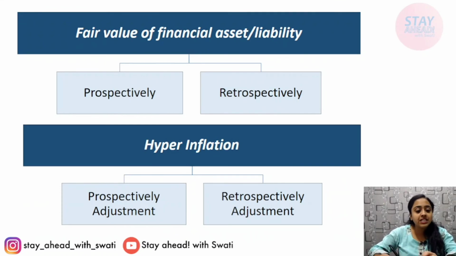Fair value of financial asset and liability can be done prospectively or retrospectively. Hyperinflation, if any, can also be adjusted either retrospectively or prospectively. Okay, I hope you understood this.